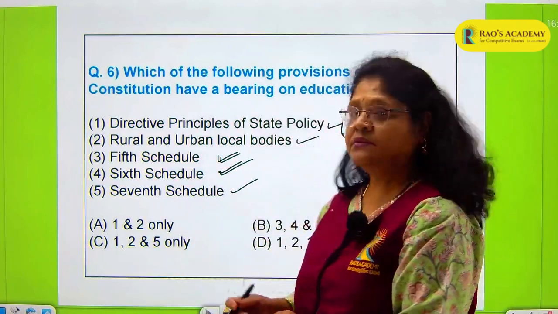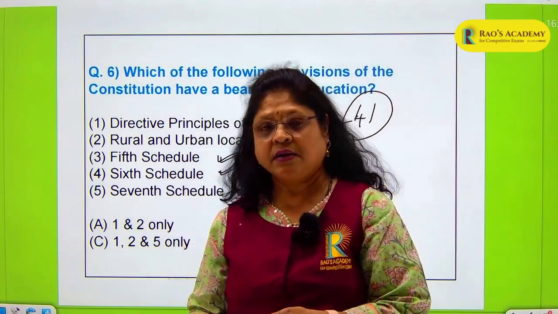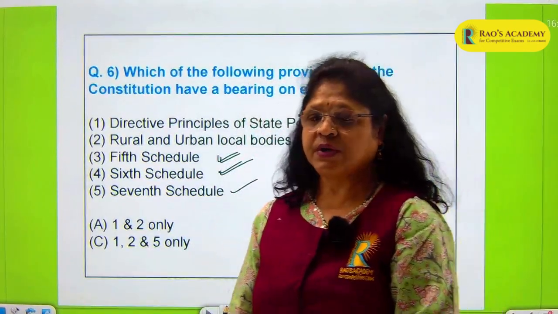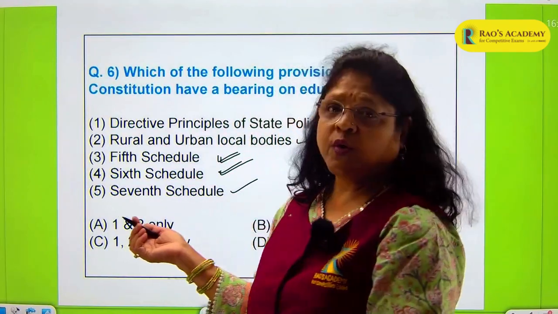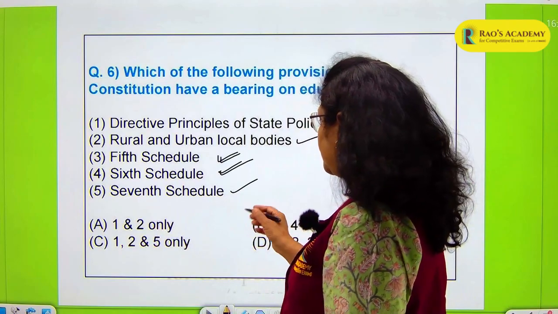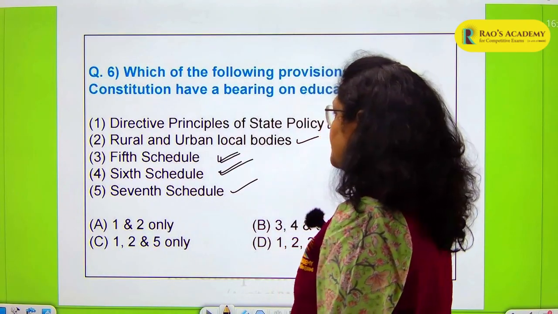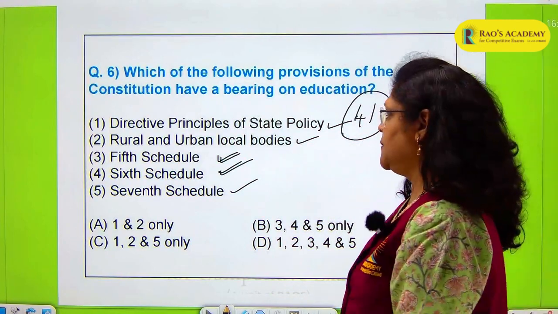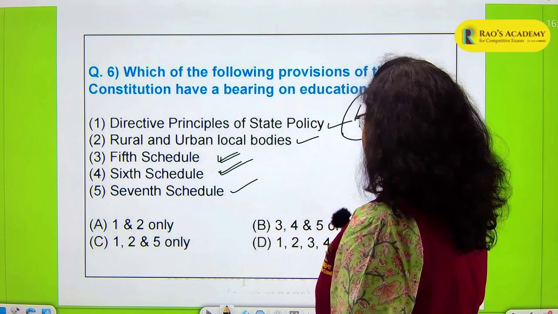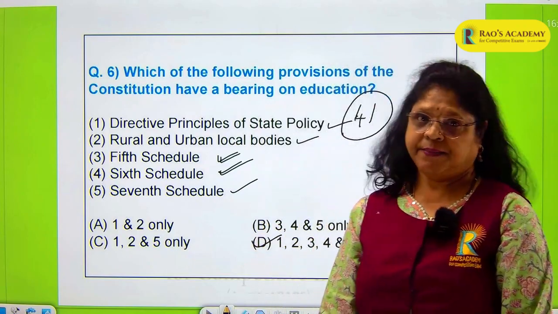And then you have the 7th schedule. The 7th schedule has the union list, state list and concurrent list, and obviously education is a very important part of the list. So all of them have the portion of education as an important feature. So you have the answer 1, 2, 3, 4 and 5. Your option should be D.